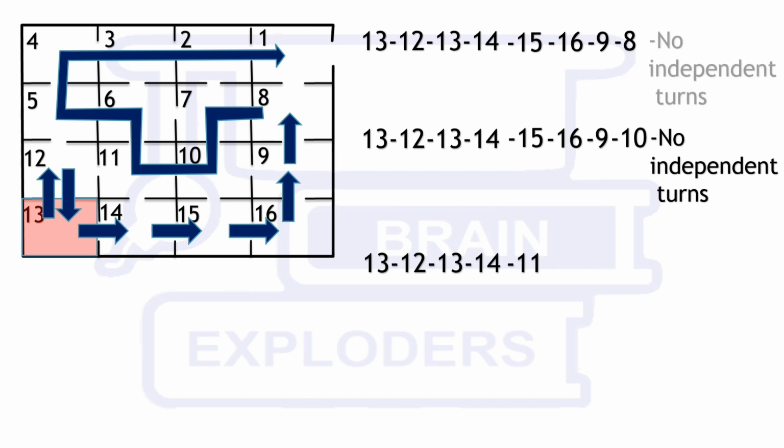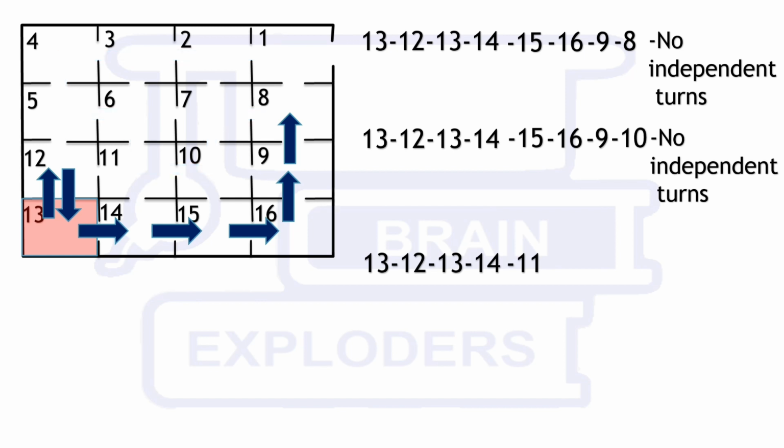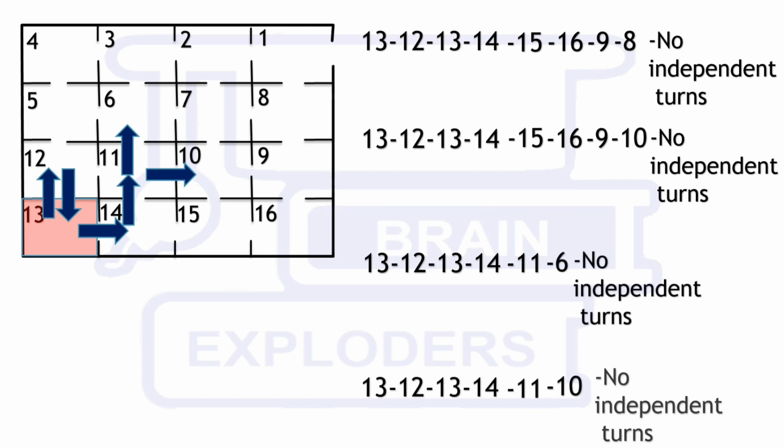Let's come back where we left after 13, 12, 13, 14 and 11. So after 11 he has two choices, one to room number 6 and another to room number 10. And with the previous same logic, here also after room number 6 and room number 11 he has no independent turns. Therefore in total we got that if he went to room number 12 and then returns, then he has four paths to go out.